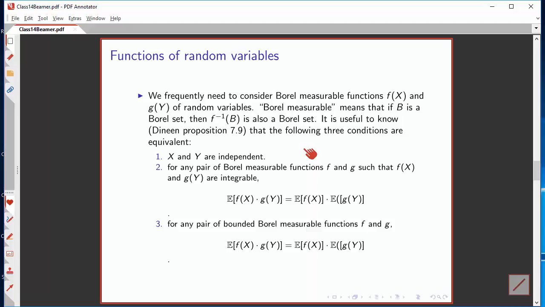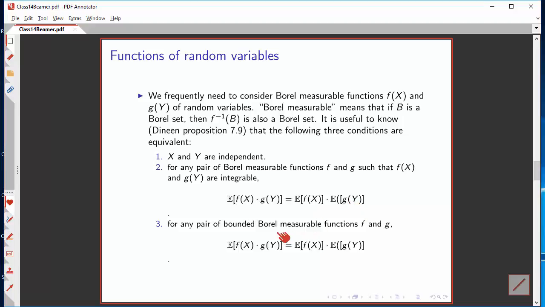And Dudley proves that the following three conditions are equivalent. The random variables are independent. For any pair of Borel measurable functions of these random variables, the expectation of the product of the functions is equal to the product of the expectations.